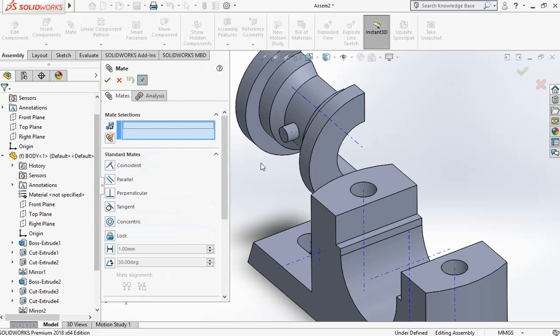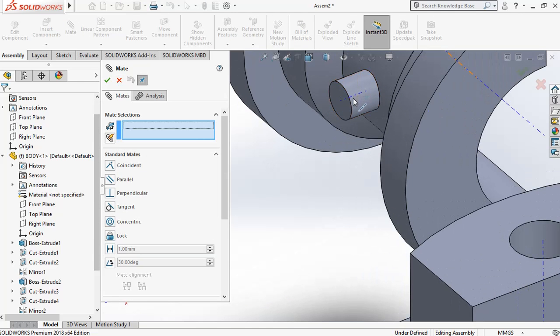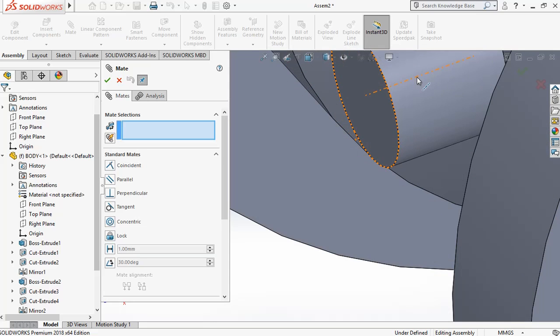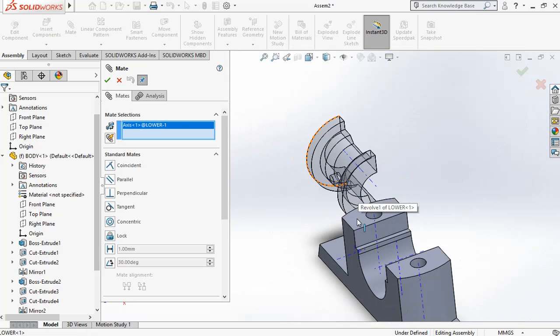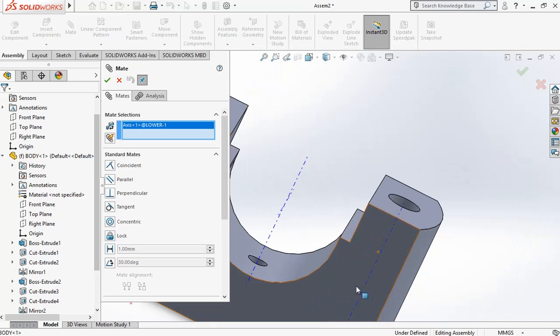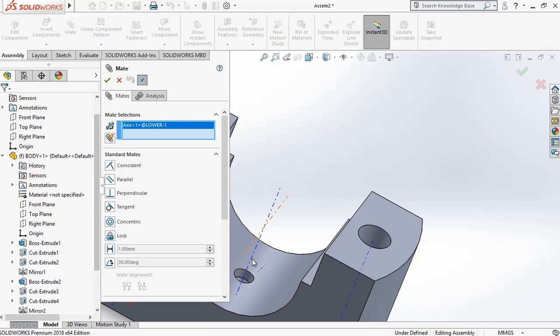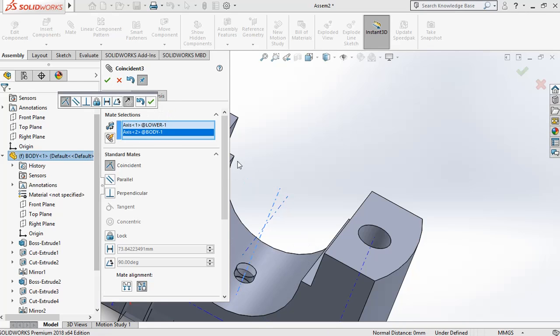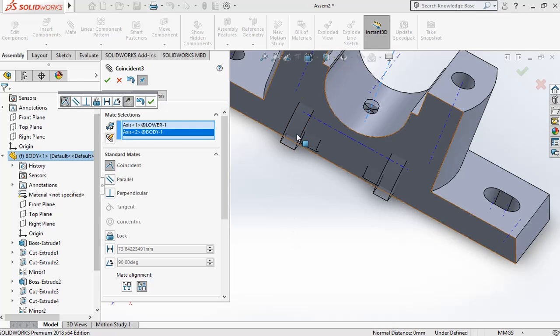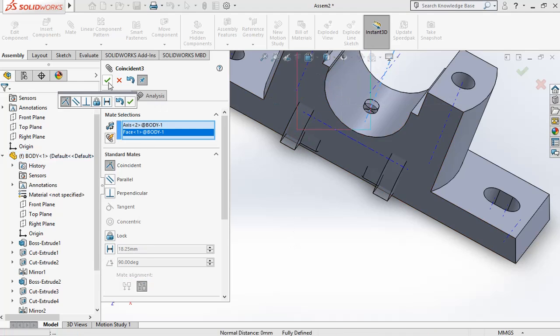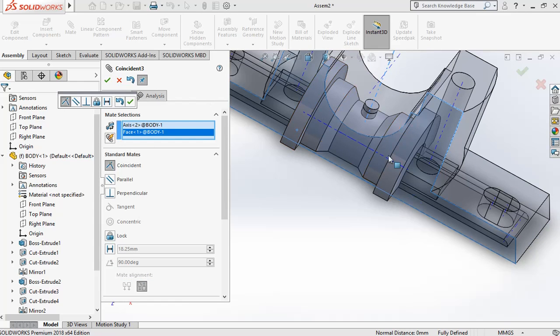Now we can see the 2 mating conditions. Select mate, and you have to give the conditions. Here we have to select this axis. This axis is coinciding with this axis. So we want to flip it, so you can see.